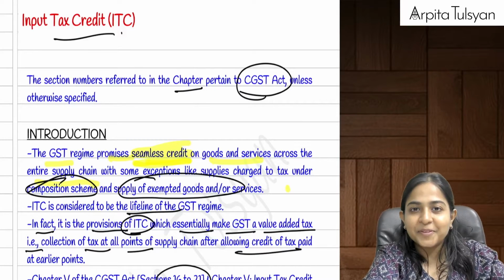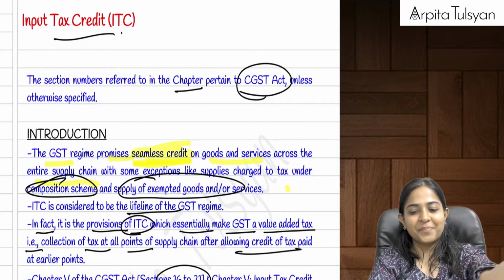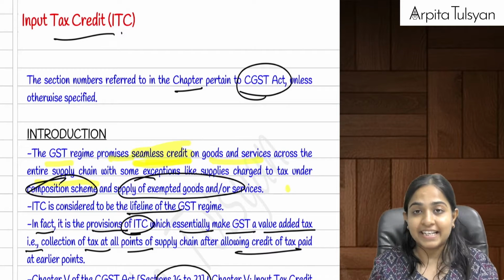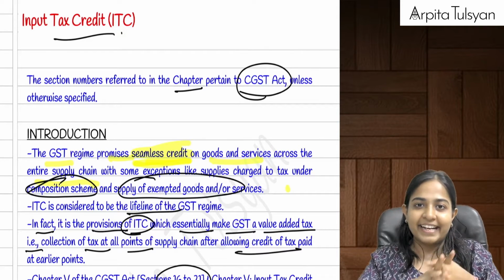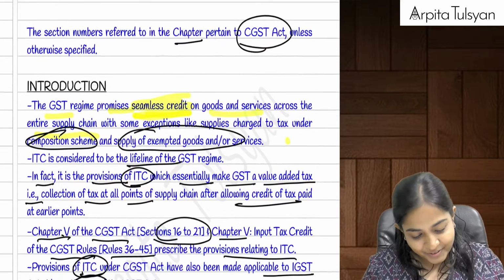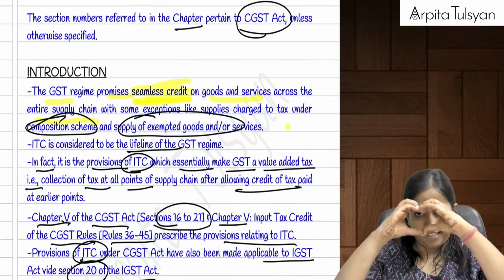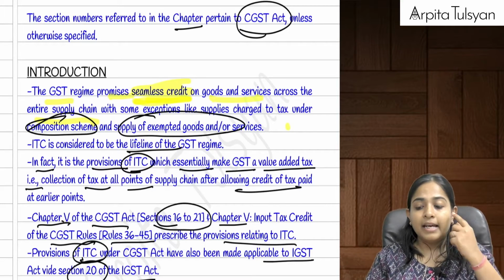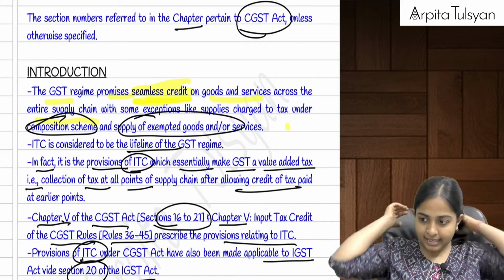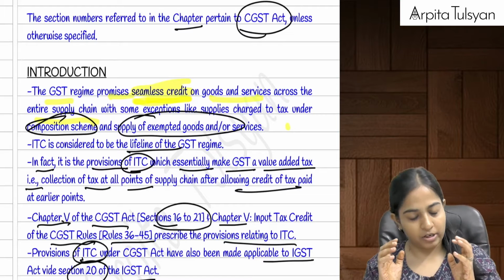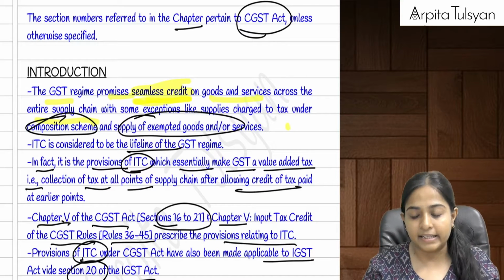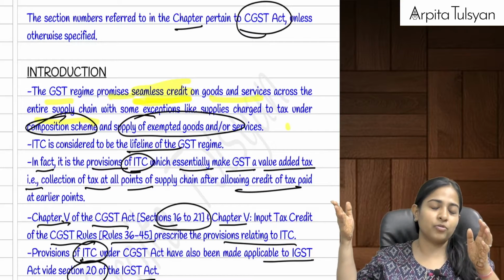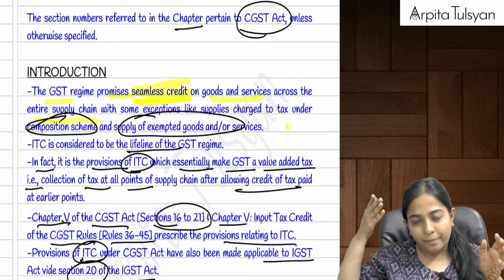Let's start with a super quick revision of the most important chapter of GST, that is input tax credit. Ready? Yes. Okay, so this is the heart of the GST, as we already know. We had discussed that this ITC is about giving seamless credit, without any troubles, so that there is no breaking of the chain in between.